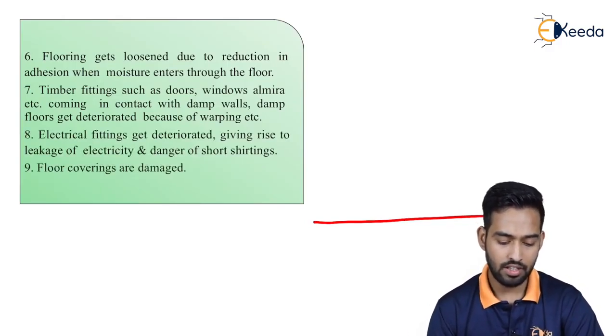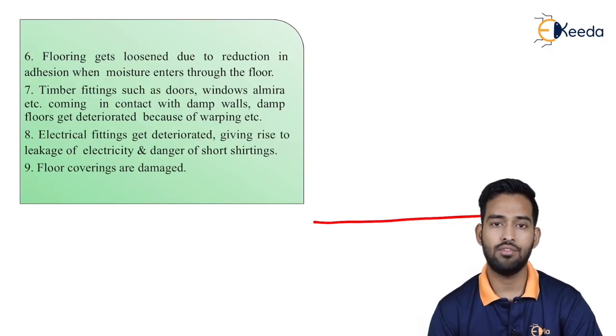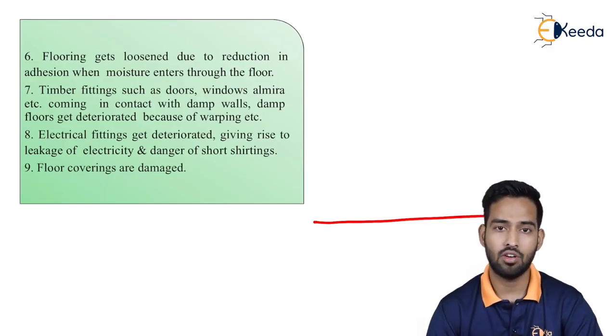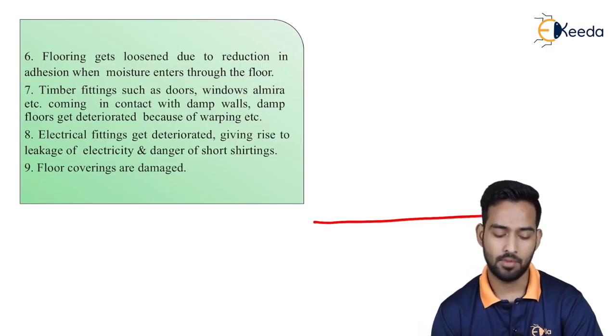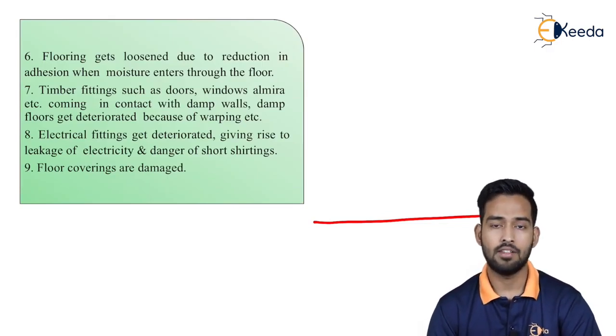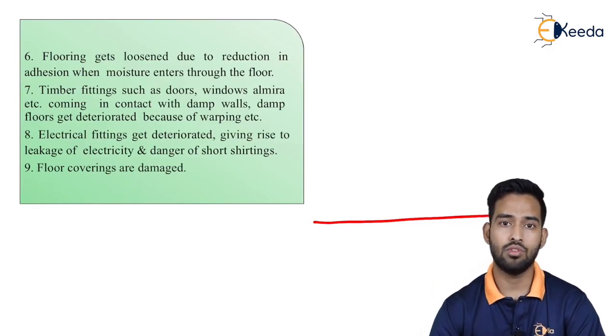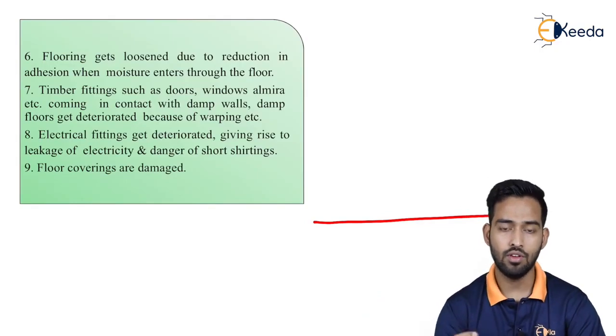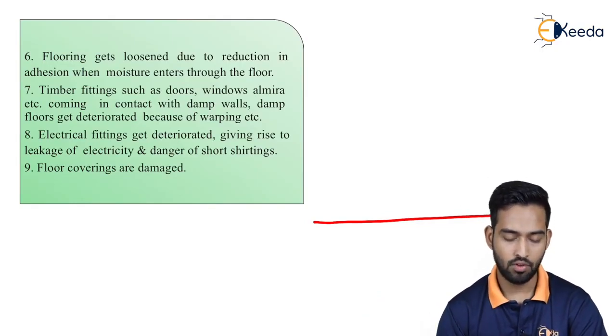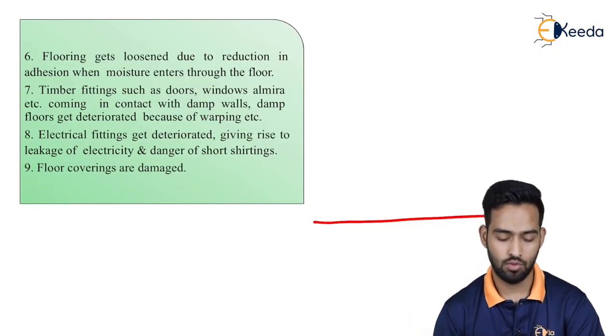Then floor coverings are damaged. We provide floor coverings in the form of tiles, or some sort of flooring. It will get damaged because of dampness. Sometimes on the ceiling also, if we are providing wallpaper, it will get damaged because of water coming from the ceiling or from the floor and walls. That is nothing but dampness.